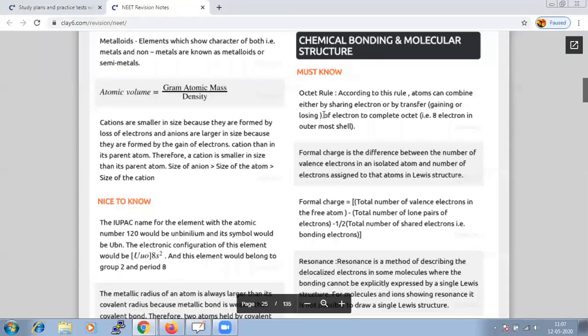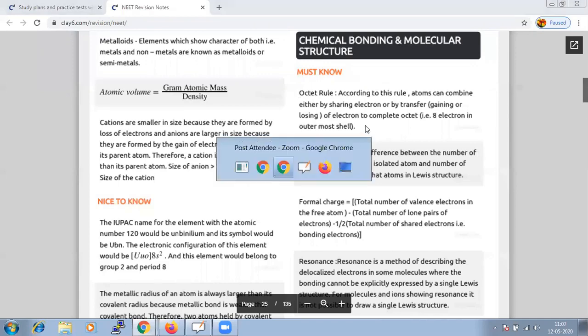The very first thing that comes to our mind when we start chemical bonding and molecular structure is: what is the octet rule? This is a rule where atoms combine either by sharing electrons or by transfer of electrons in order to complete the octet.